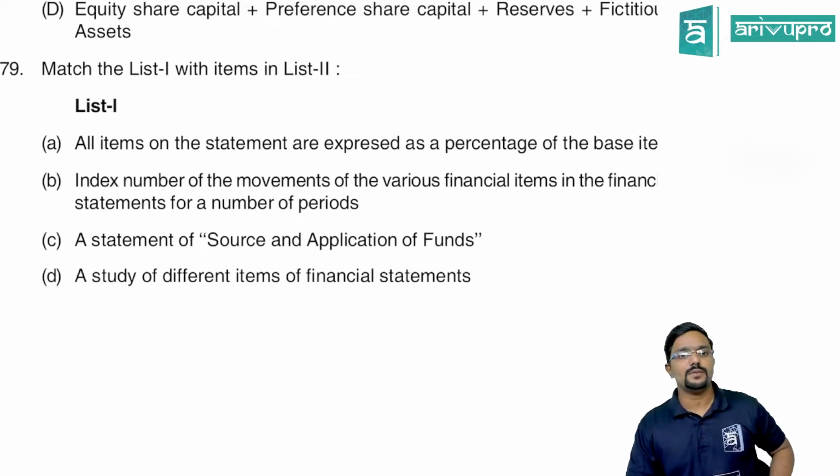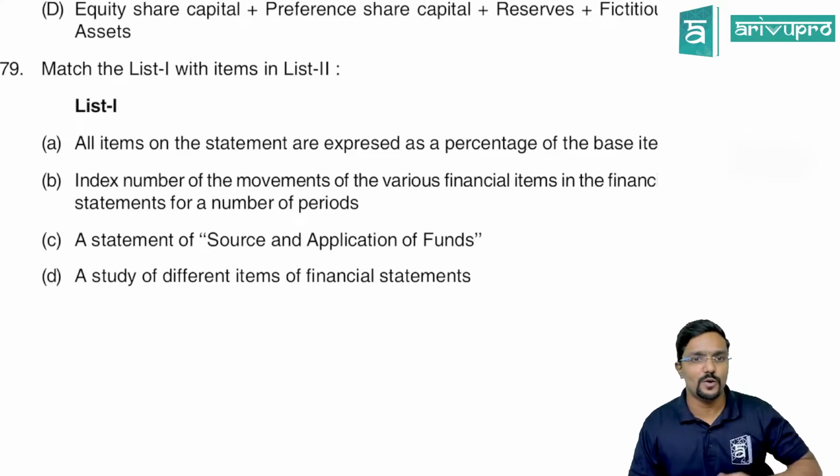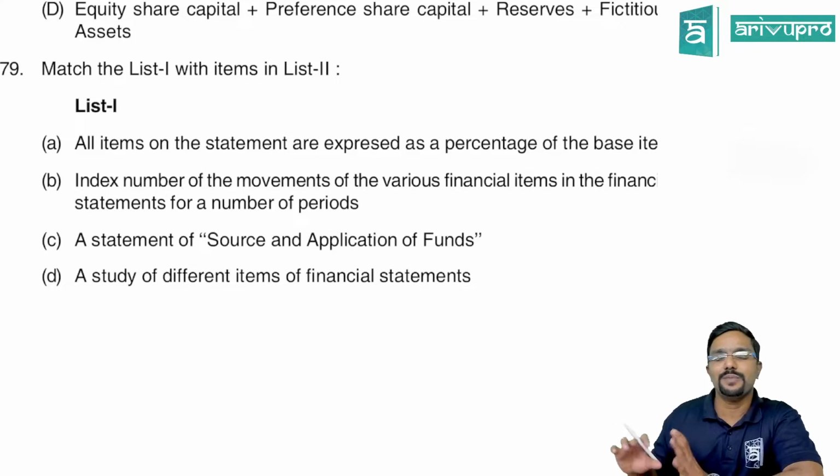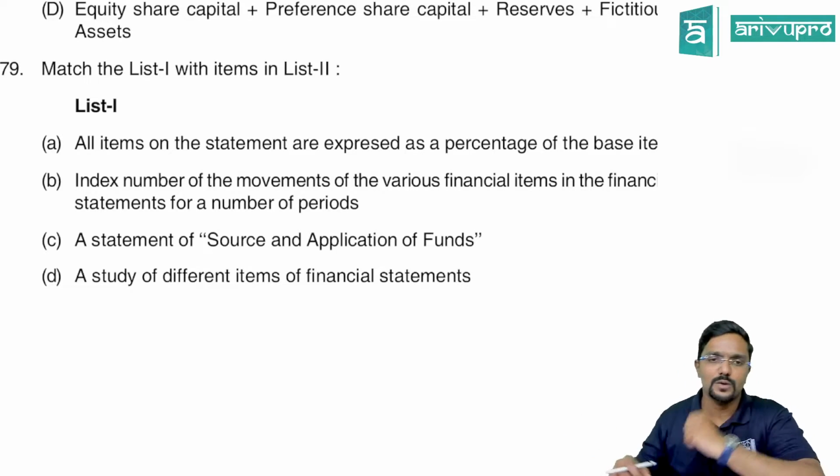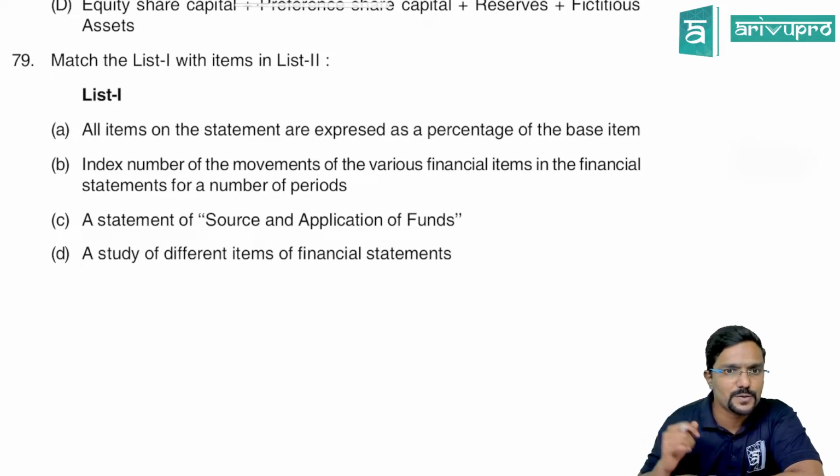Match list 1 with items in list 2. So when you are given to match something like this, match one by one. Don't try to match everything at a time. Go one by one. We will also do that.